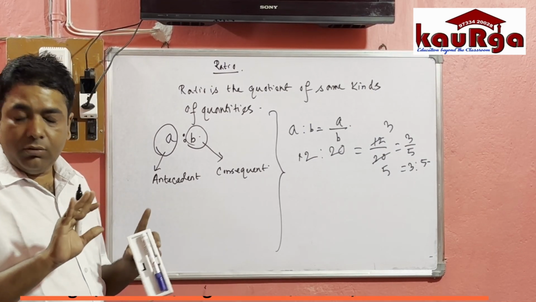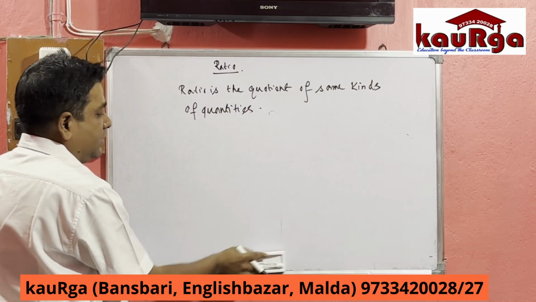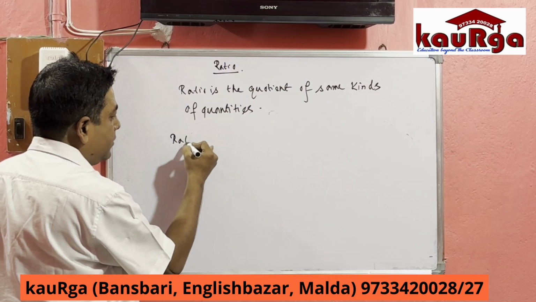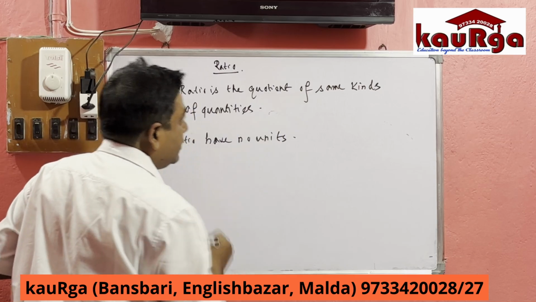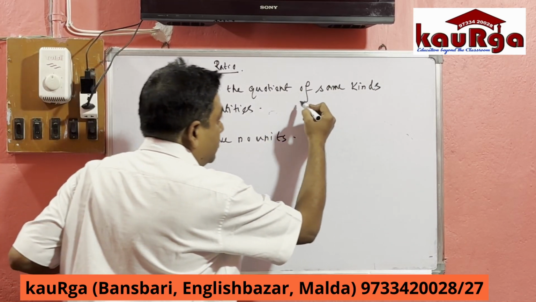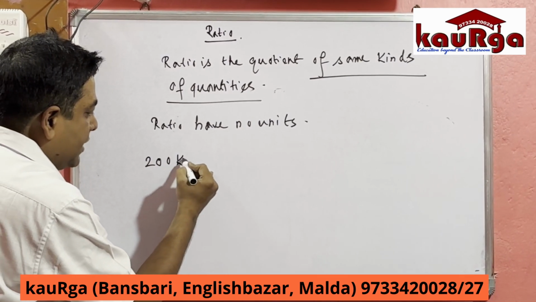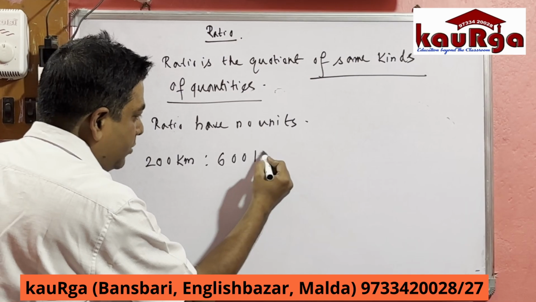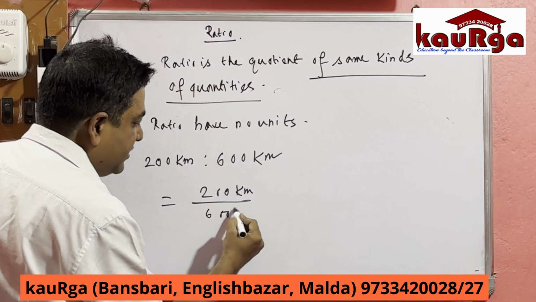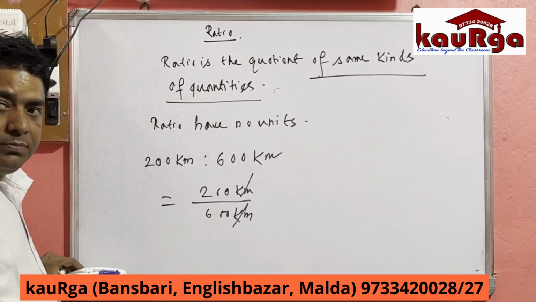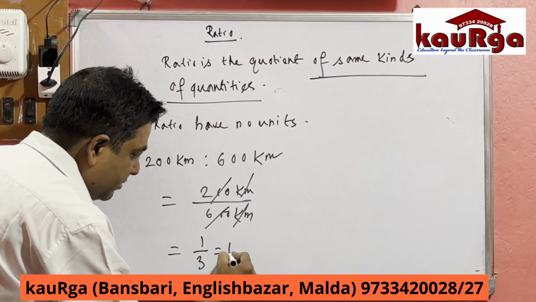Now, next thing: ratio will have no units. These are the important parts. Ratio has no units. Why? Because ratio is the quotient of same kinds of quantities. Suppose I am finding the ratio of 200 km is to 600 km. Then what will happen? 200 km by 600 km. Kilometer cancelled out, unit is cancelled out. After cancelling, we will get 1 by 3, that means 1 is to 3.